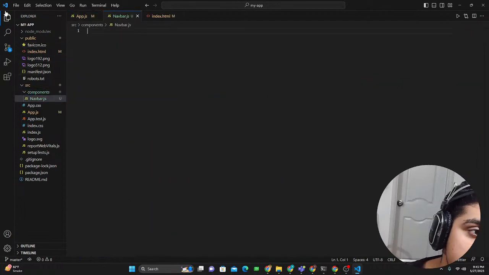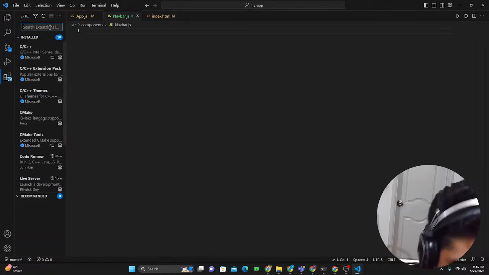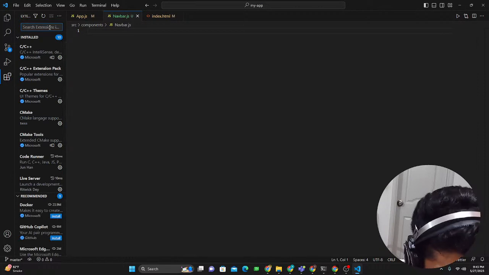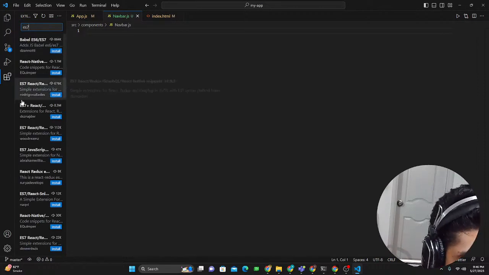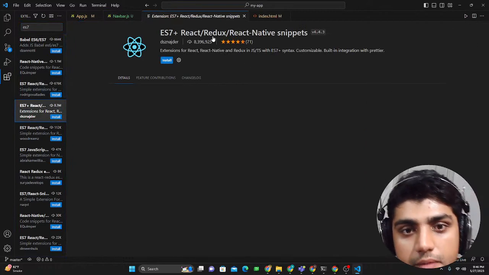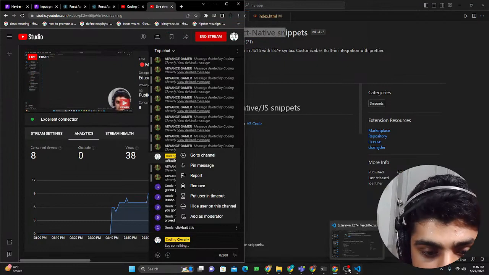What we're going to do is have an extension installed. This is going to help us write faster code. The extension is called ES7. If I search that, there's this one, which is Redux native. And no, it's not this one. I think it's another one. So let me go back here.